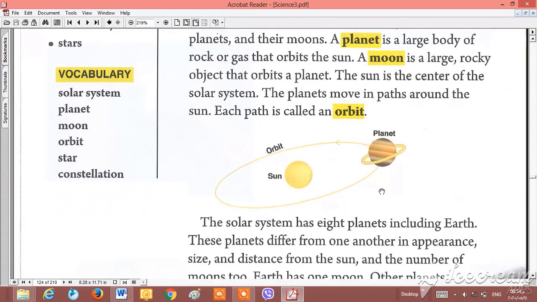Okay, orbit: the planet moves in a path around the sun. Each path is called an orbit.